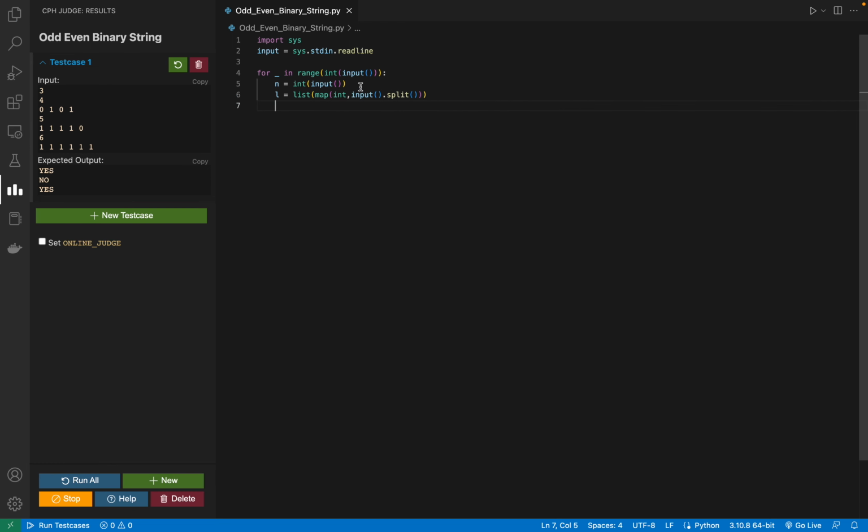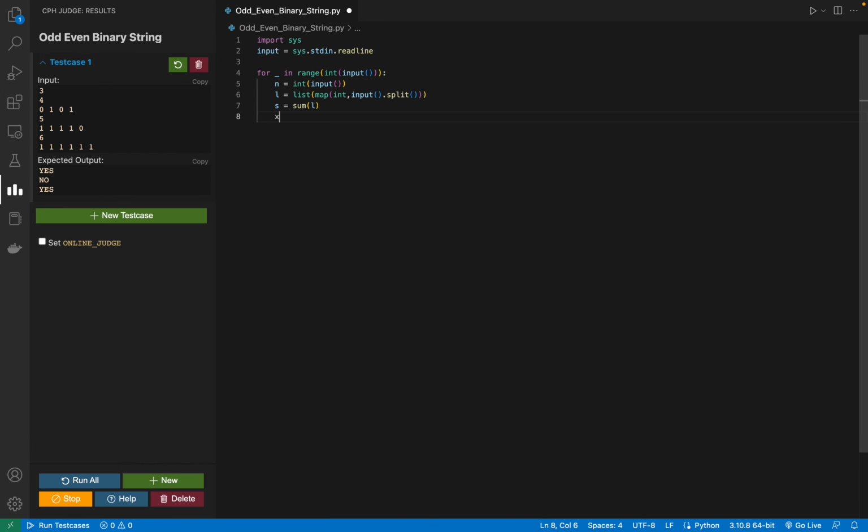If one is even and one is odd, then the Xor will be odd, right? So let me make a sum variable s equal to sum of L. If one is even and the other is odd, then the Xor will be odd. If both are even or both are odd, then the Xor will be even, right?